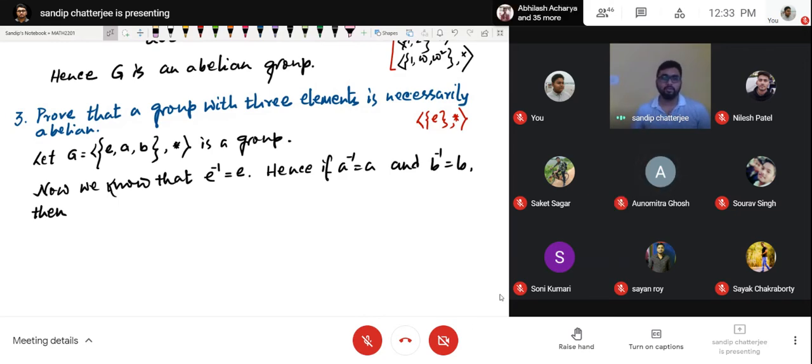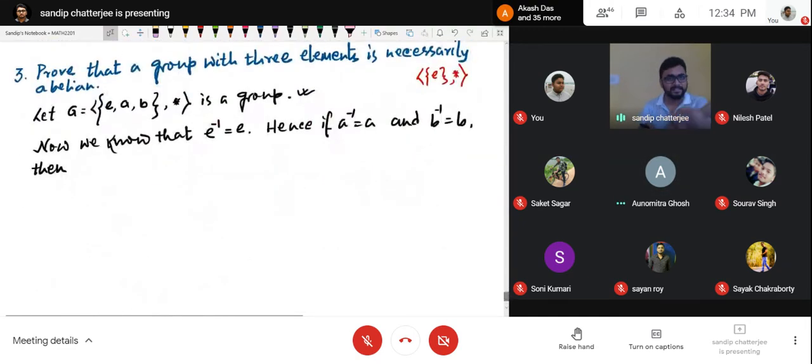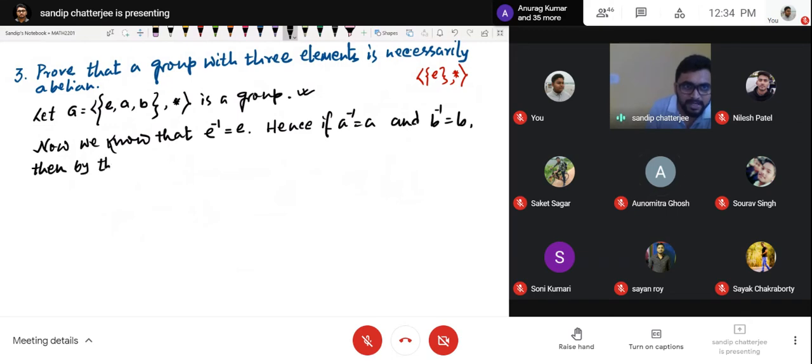Yes, sir. So what are we trying to prove? We are trying to prove that this structure is a group, and if E inverse equals E, A inverse equals A, B inverse equals B, meaning every element is the inverse of itself, then by whatever we have proved earlier, we can say that the group is an abelian group. We proved this earlier: if every element of the group is its own inverse, then it is an abelian group. So if every element is its own inverse, then it is an abelian group, by the previous example.